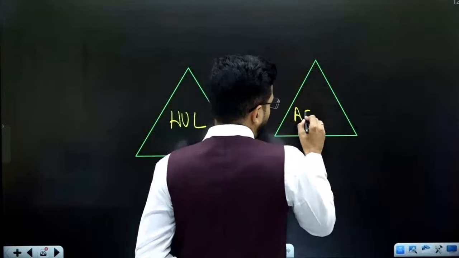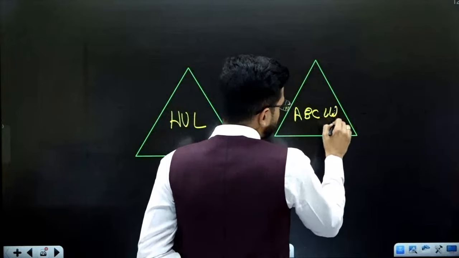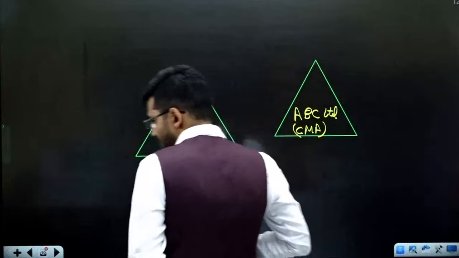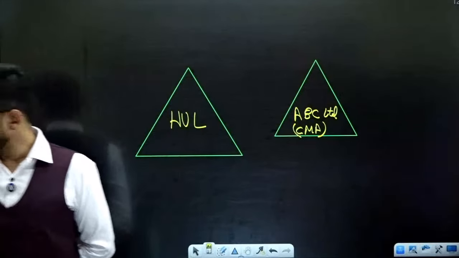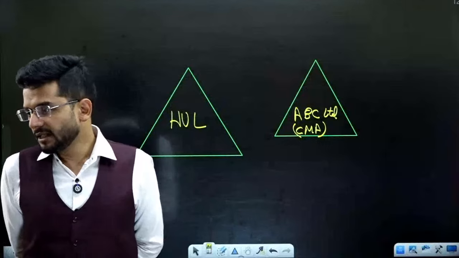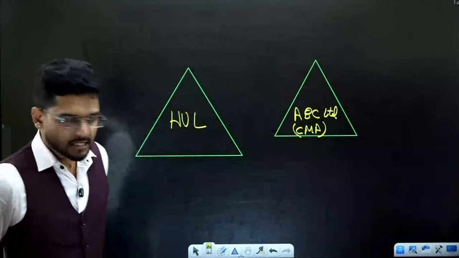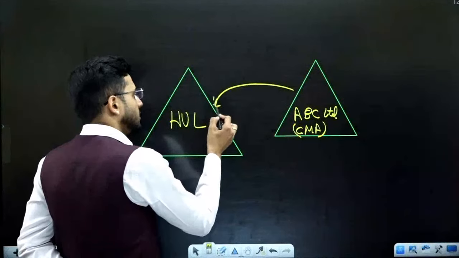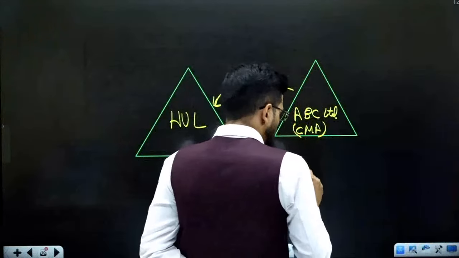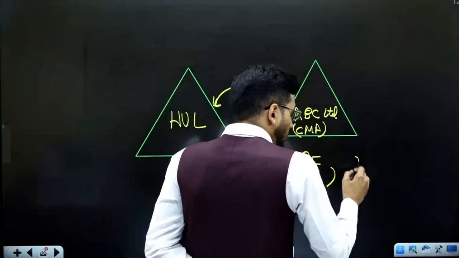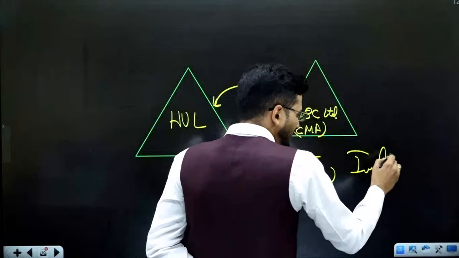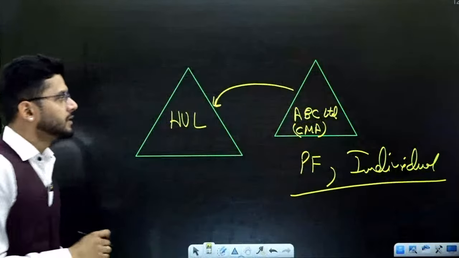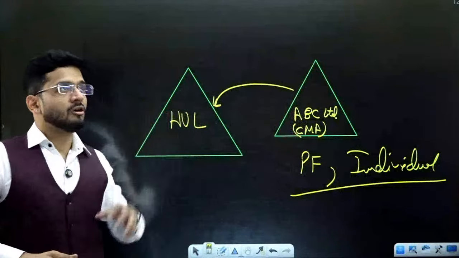And this is the company ABC Limited, where A, B and C, all three are CMAs. Now, this company cannot be an auditor of HUL. Only if this is a partnership firm or they are individuals, only then they can become cost auditor of HUL. A company cannot become cost auditor of HUL?